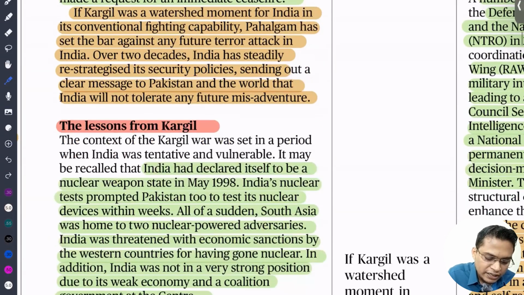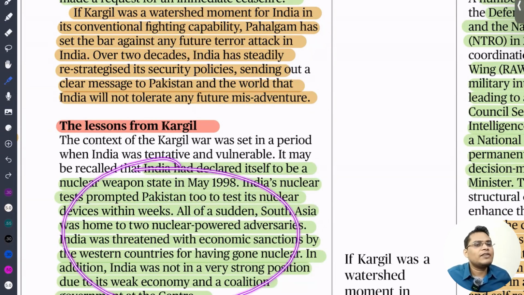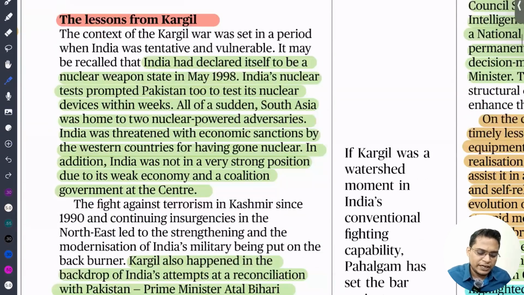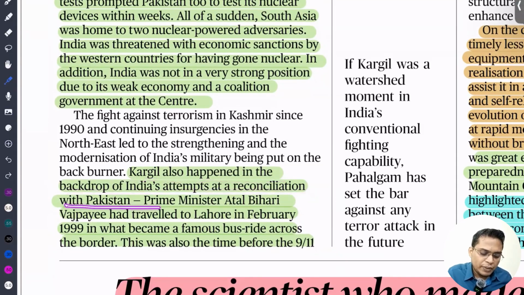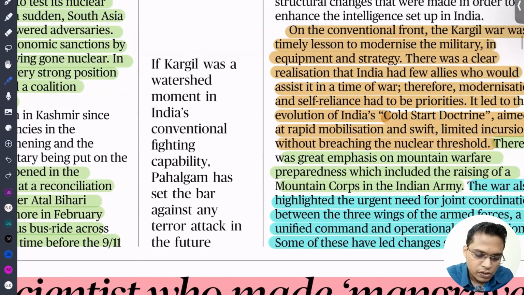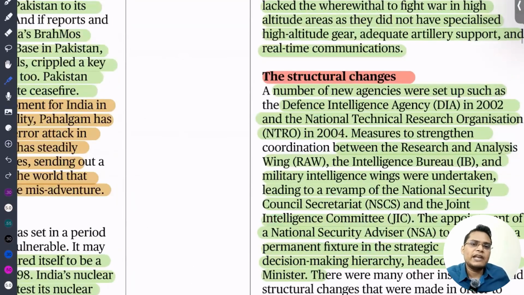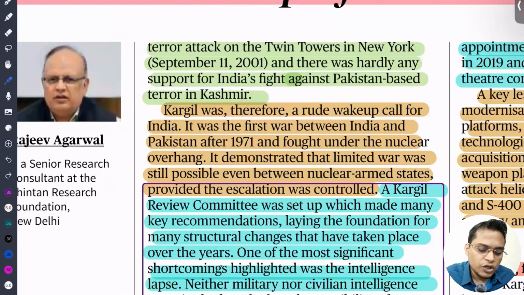So, the lesson from Kargil. India declared itself a nuclear weapon state in 1998. India's nuclear test prompted Pakistan to test its nuclear weapons also. So all of a sudden, both neighbors have nuclear power, and after that we saw how countries all over the world imposed sanctions on India. Kargil also happened in the backdrop of India's attempt to reconcile with Pakistan. Prime Minister Atal Bihari Vajpayee visited Pakistan through the bus service, but later we saw the attack on Indian soil. So you can see we are always providing a helping hand, but Pakistan always cuts our hand. Pakistan's strategy is to bleed India through a thousand cuts.